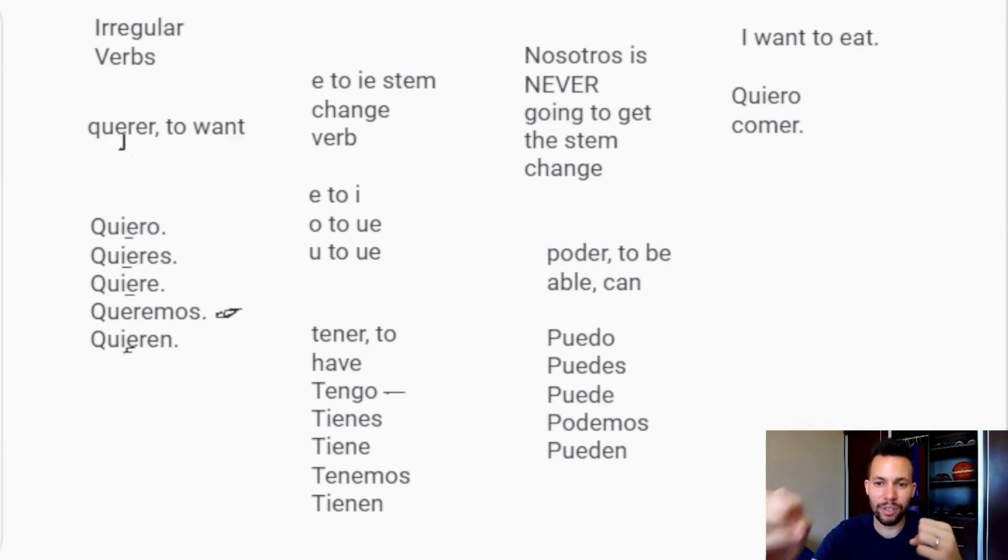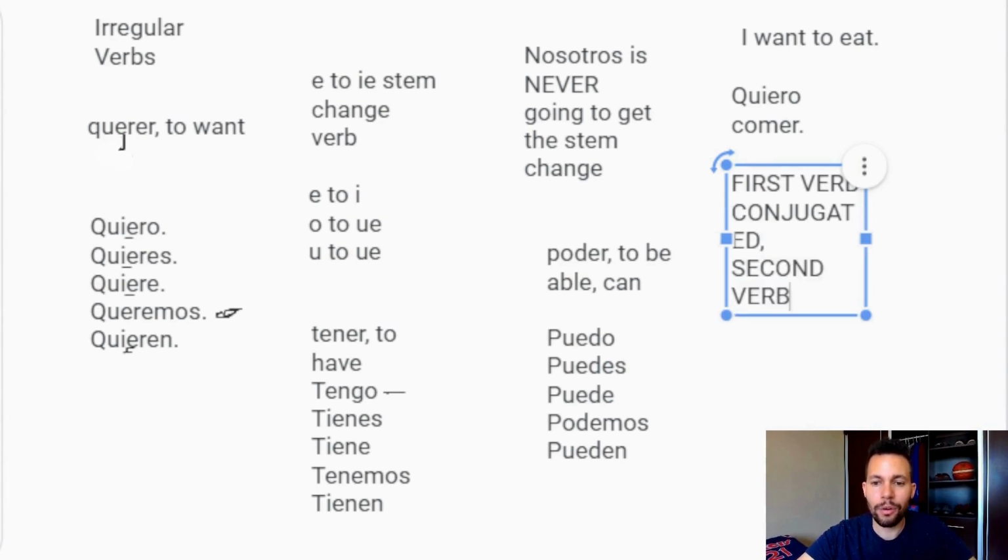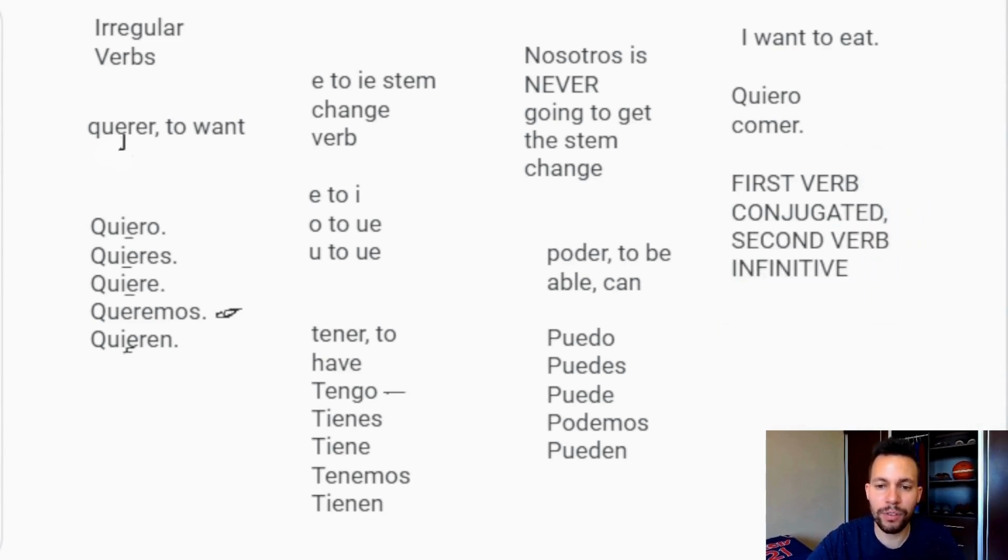Usually they're one right after the other. They depend on each other. They work together as a team. And the rule is, when you have a two verb idea, first verb conjugated, second verb infinitive. First verb conjugated, second verb infinitive.